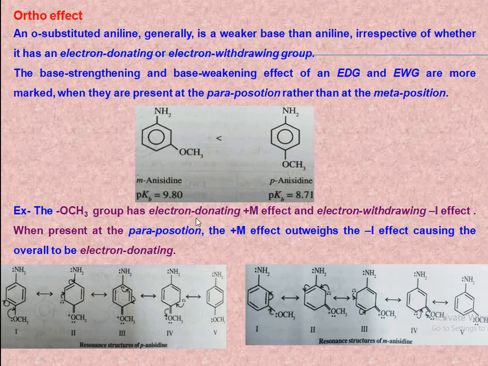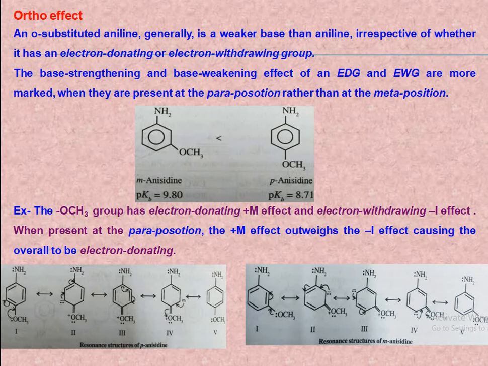Thus the methoxy group has an electron donating plus M effect and electron withdrawing minus I effect, but when it is present at the para position, the plus M effect outweighs the minus I effect, thus causing the overall effect to be electron donating. So para anisidine is more basic than meta anisidine. These are the resonating structures for para anisidine. It can be seen that structure 3 carries the negative charge on the carbon to which the amino group is attached. So this causes an increase in the electron density on the nitrogen atom and thus a subsequent increase in the basicity of the amine.